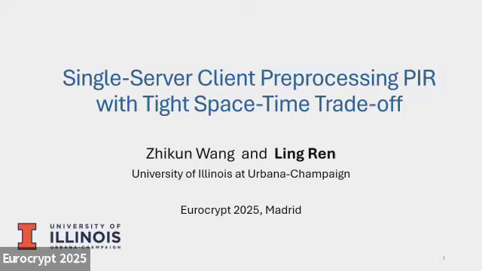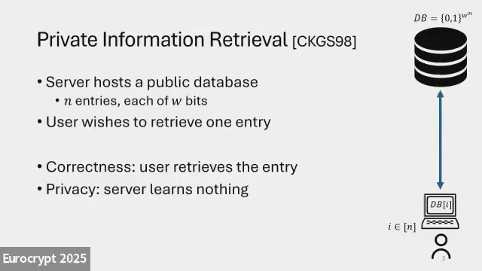All right, so the previous talk already set up a lot of background for my talk, but just very quickly: private information retrieval is this problem where the client wants to fetch an entry from a server without revealing which one.